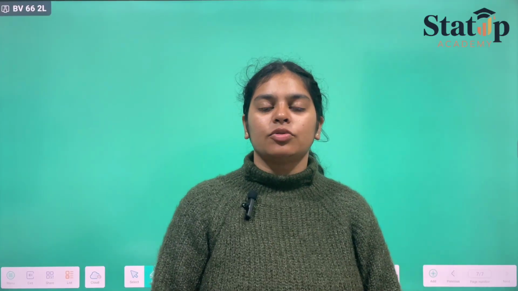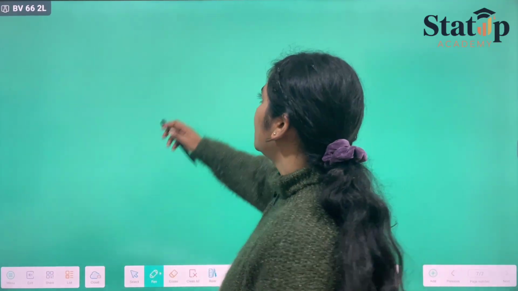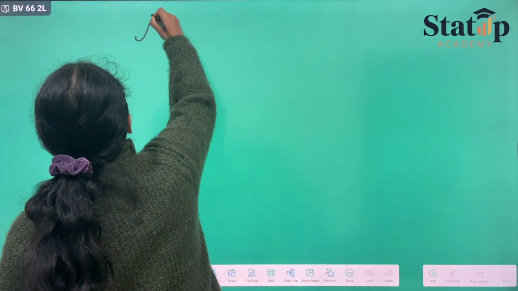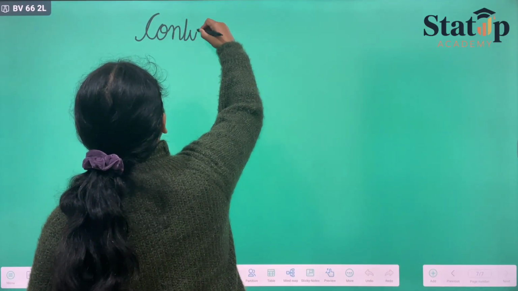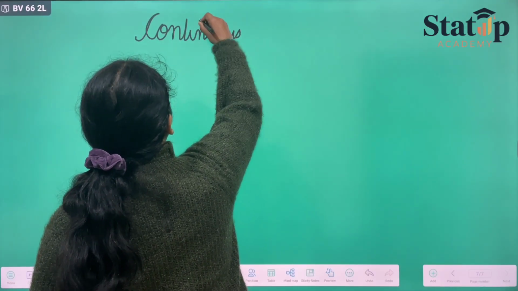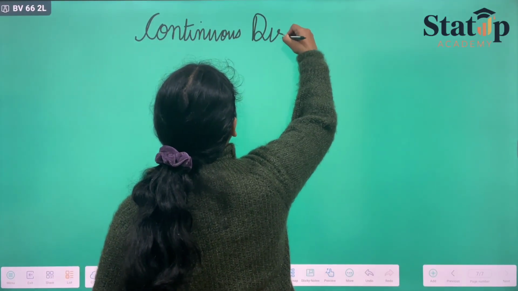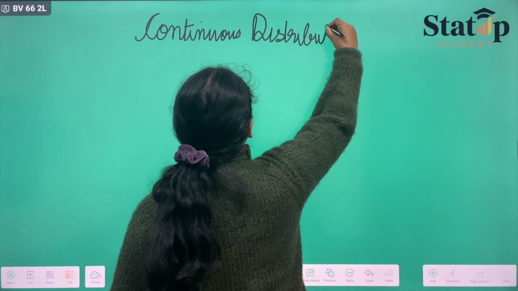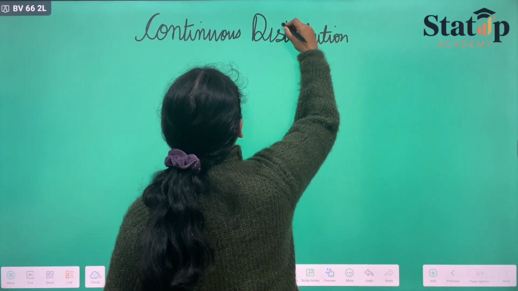There are many distributions of continuous random variables as well as of discrete random variables. Firstly, we'll be covering continuous distributions, and secondly, we'll be covering discrete distributions along with their questions. So, in today's lecture, we'll be starting with continuous distributions. And in that, the most important distribution we'll be starting with today is the normal distribution.